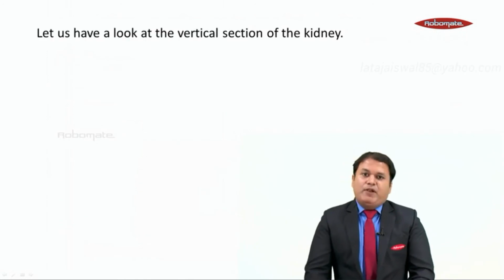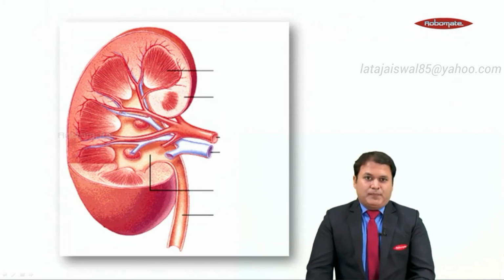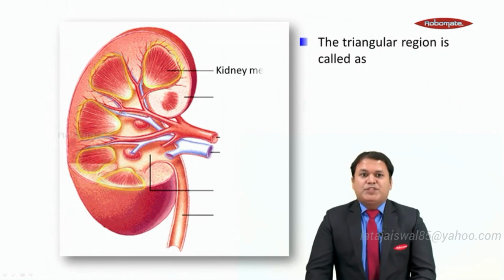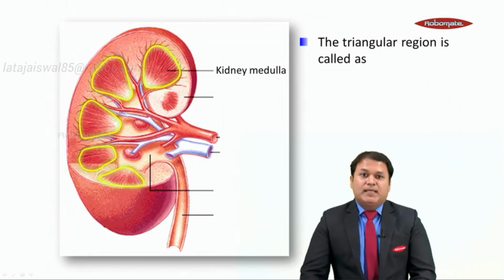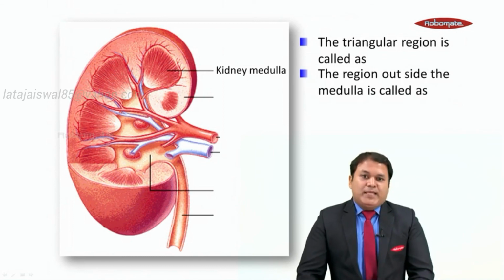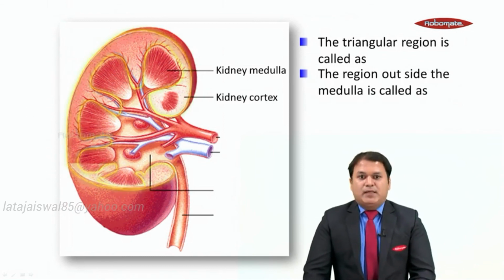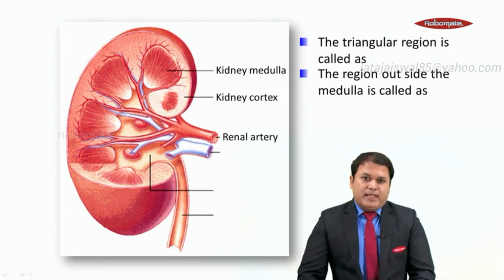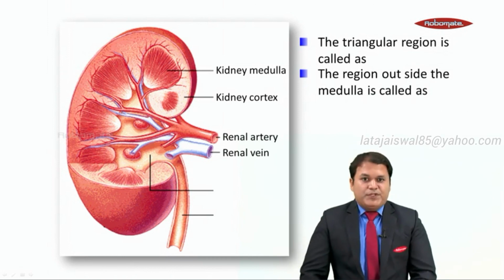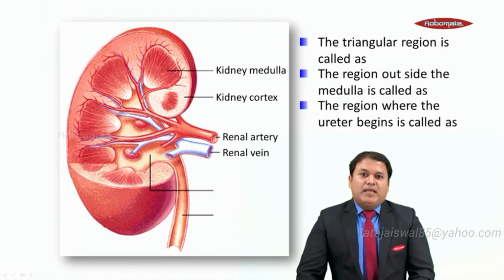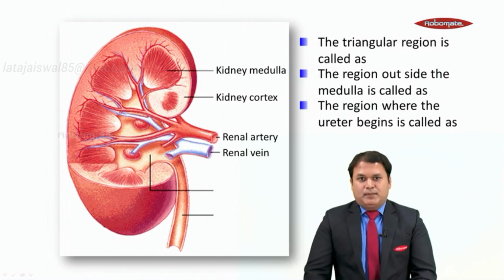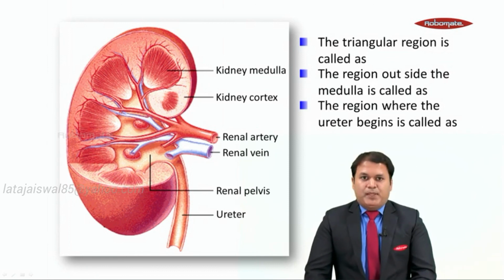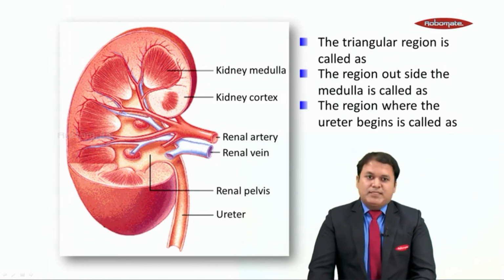Now students, let us have a look at the vertical section of the kidney. Now inside the vertical section, you can see a triangular region which is called the medulla or the kidney medulla. Now the region outside the medulla is called the cortex region. This is the renal artery which enters inside the kidney, then the renal vein which comes out from the kidney. Now the region where the ureter begins is called the renal pelvis, and finally we have the ureter. So again, this is the diagram for the vertical section of the kidney.